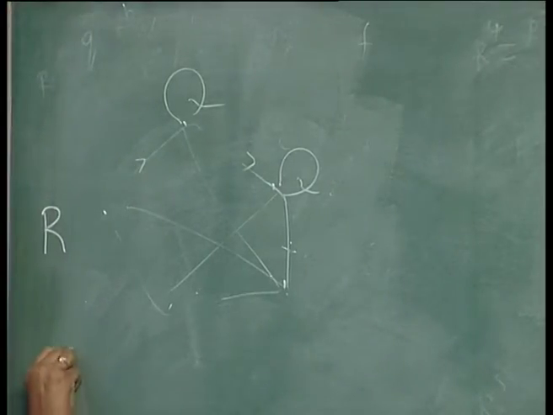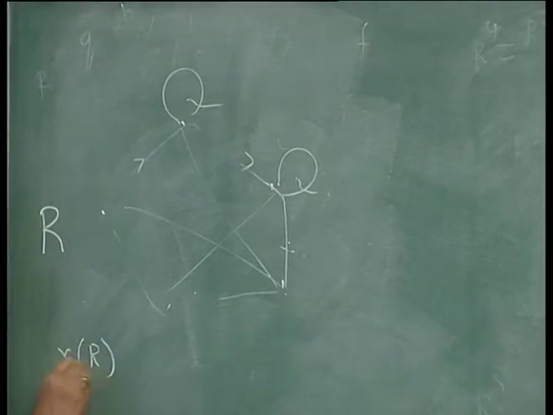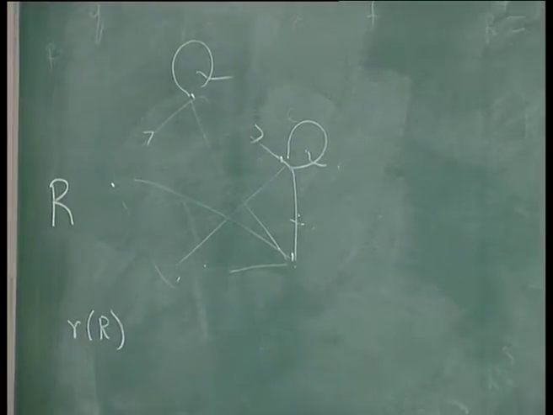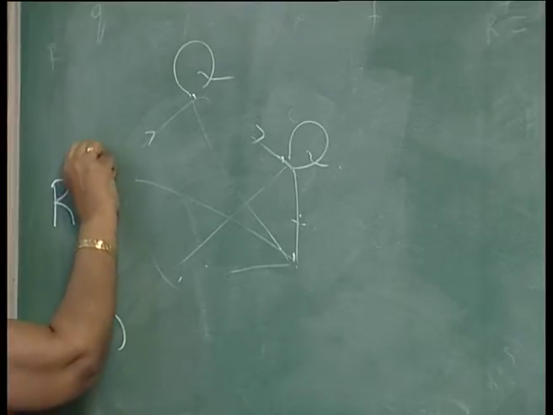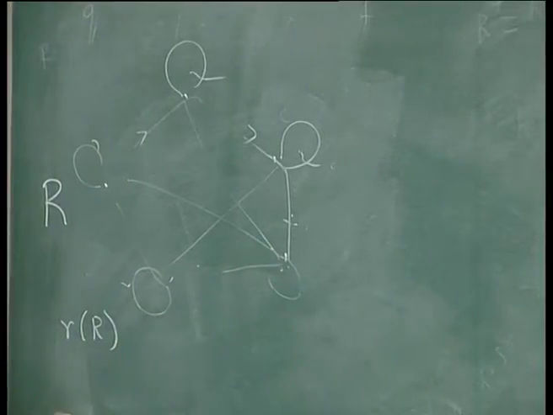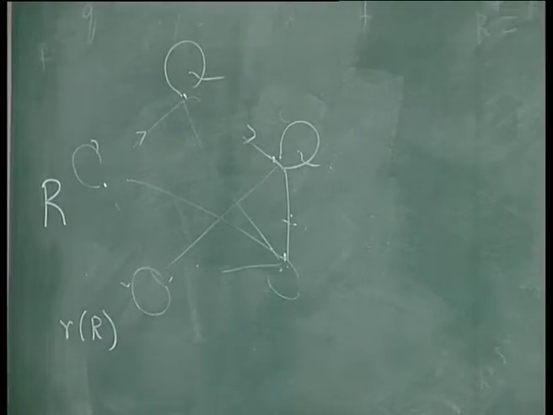Now, the reflexive closure of R is the smallest reflexive relation containing R. That means, you should add self loops wherever they are not there, so that it becomes reflexive.